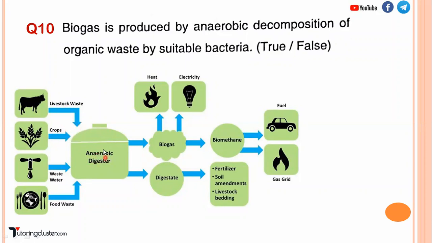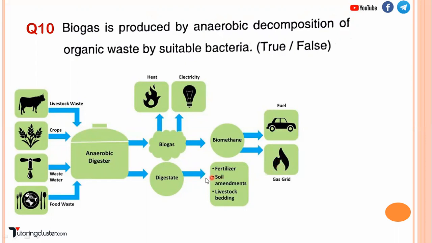So you are having a digester. In this anaerobic decomposition of all the waste takes place by the suitable bacteria, and what is the output? Output is biogas or digestate, which you can use as a fertilizer. And this biogas can be used for cooking, to produce electricity, and biomethane you can use as a fuel, as well as it can be used in the gas grid.